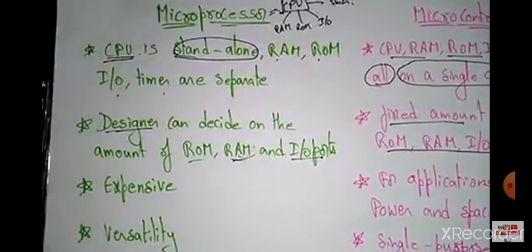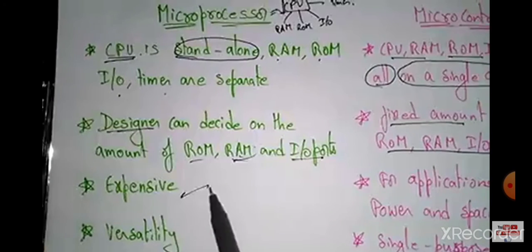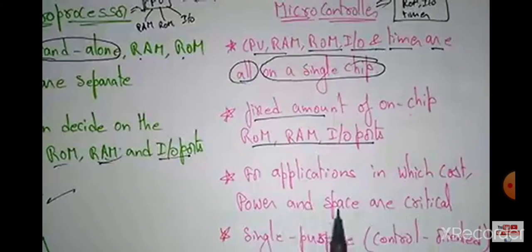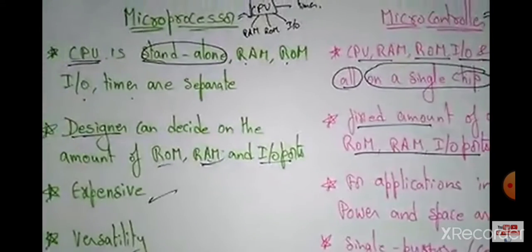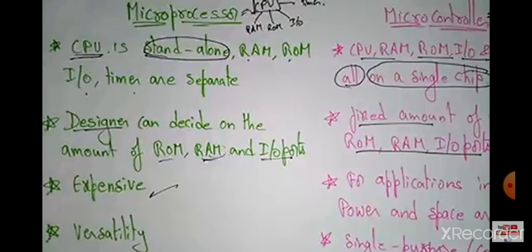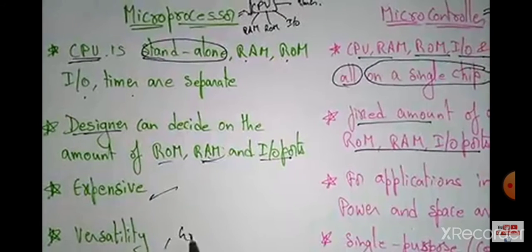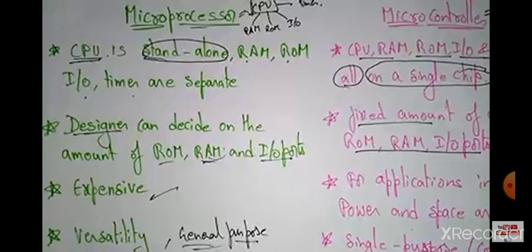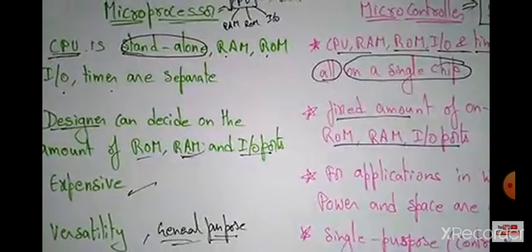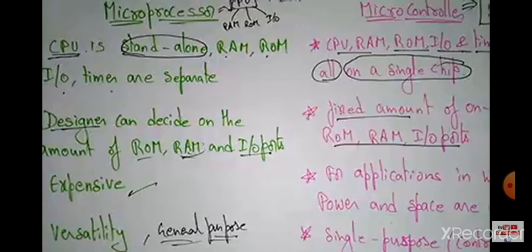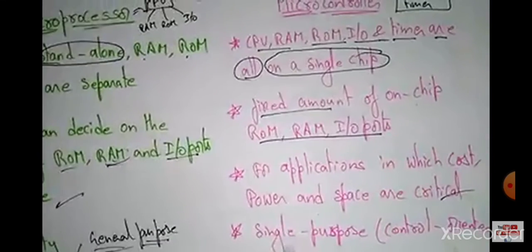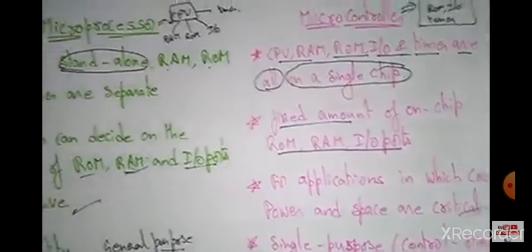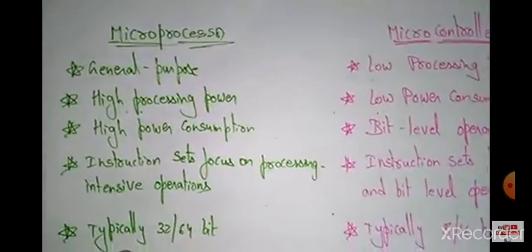And coming to the microprocessor, it is somewhat expensive, whereas the microcontroller is for applications in which cost, power and space are critical. And the microprocessor is versatile, means it is general purpose. For whatever equipment or electronic device you have taken, you can insert this microprocessor based on that configuration. Whereas a microcontroller can be used only for a single purpose, means it is control oriented.